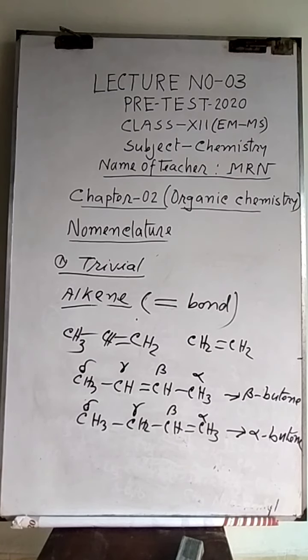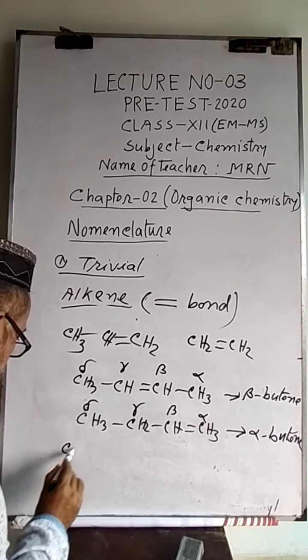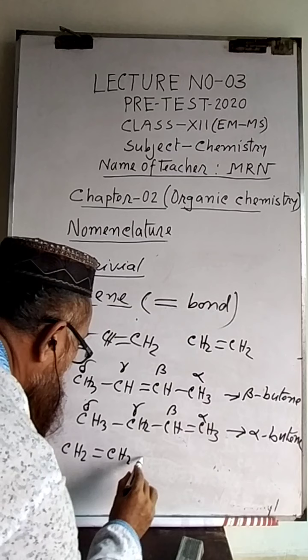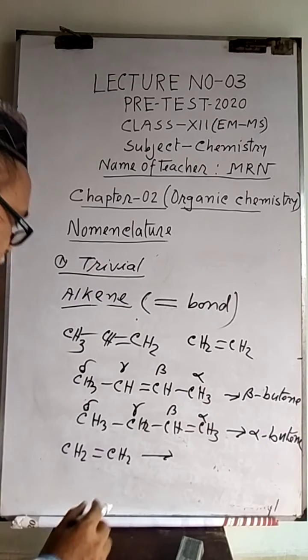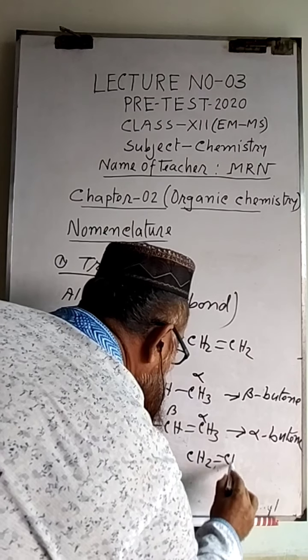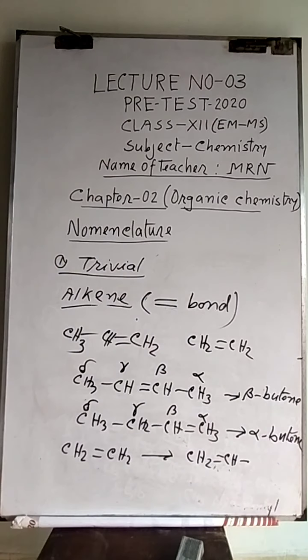But when branches are present, branched alkenes are not named by the trivial system, because the trivial system fails in this case. Now from this alkene we can get a radical. For example, from ethene we can get the radical ethenyl, or vinyl.